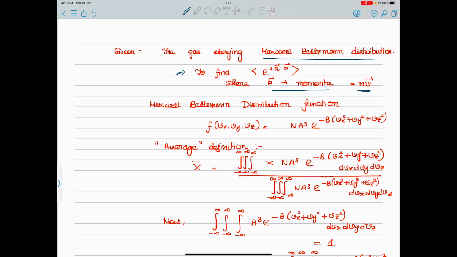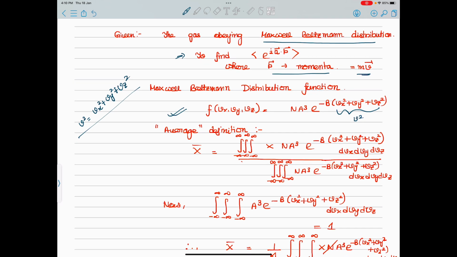The Maxwell-Boltzmann distribution function can be written like this also, that is f of vx, vy, vz, which is a function of three directional velocities, and that is nothing but n a cube e to the power minus b v square, where v square is nothing but vx square plus vy square plus vz square. It is absolutely fine. Now I will define a and b later. This comes from the Maxwell-Boltzmann statistics or the kinetic theory of gases. We can also find this kind of an expression.